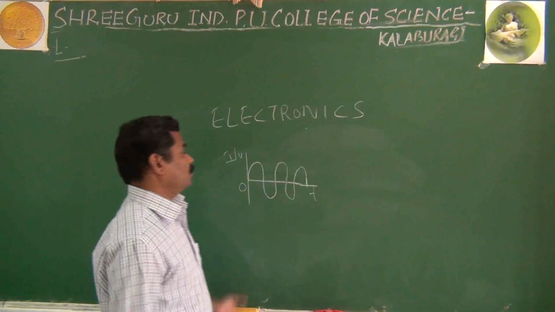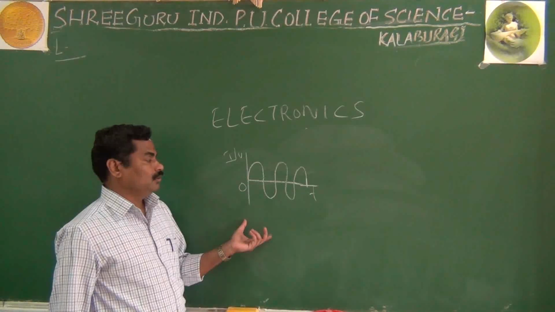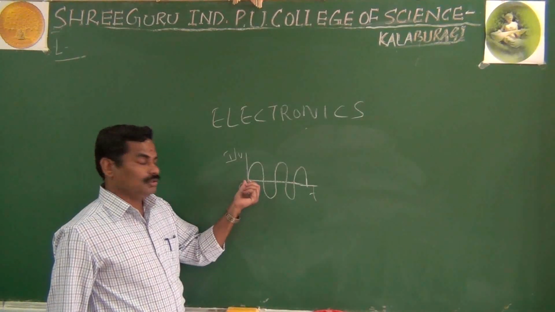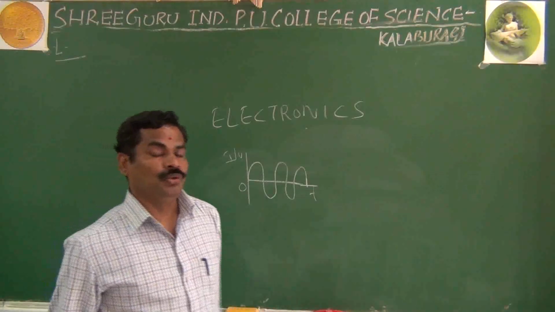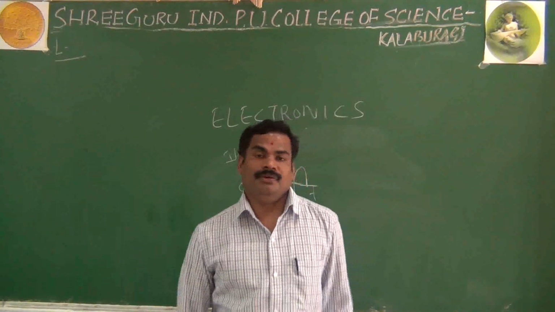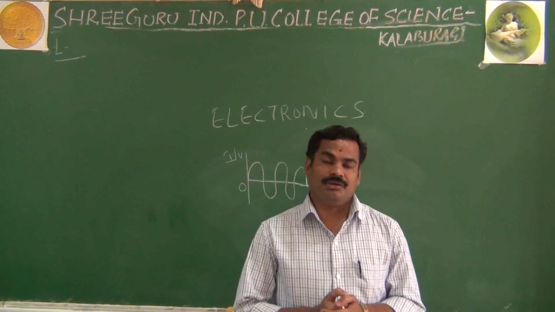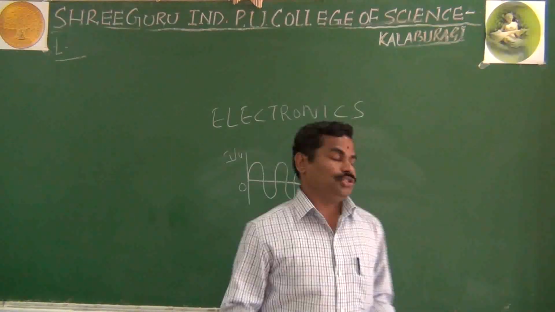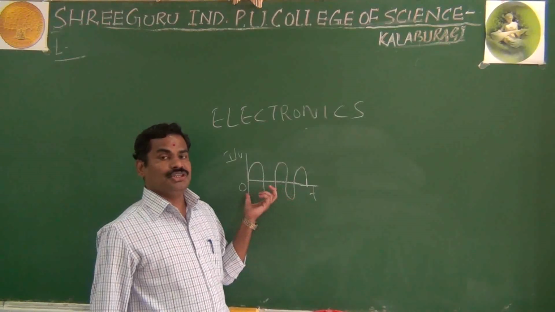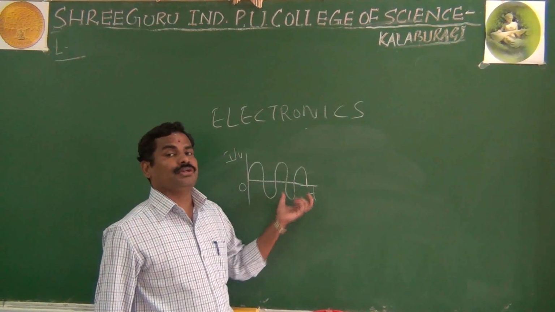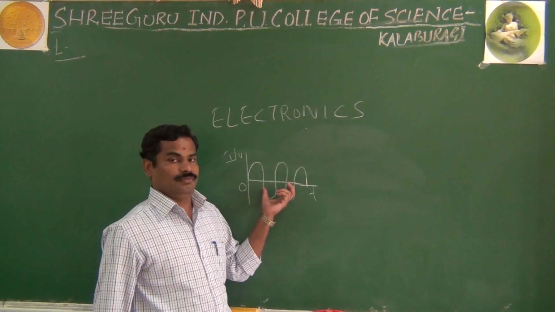In analog electronics, the analog signal is a type of signal in which the current or voltage varies continuously with respect to time. What is an analog signal, or analog electronics? The signal is continuously varying with respect to time. That is the definition of an analog signal.